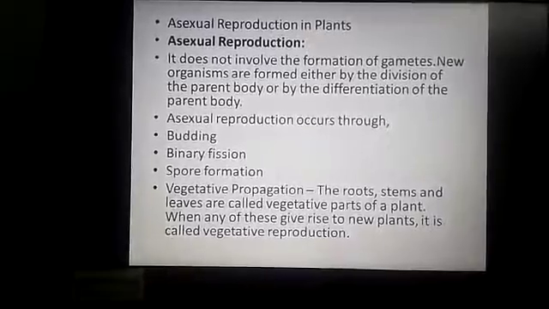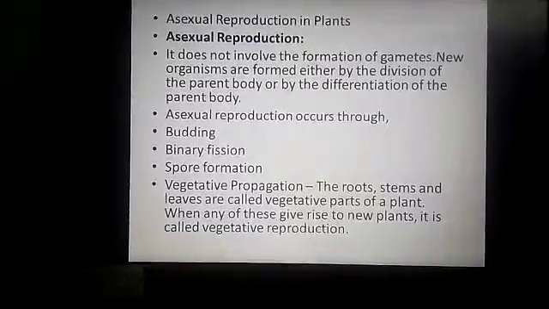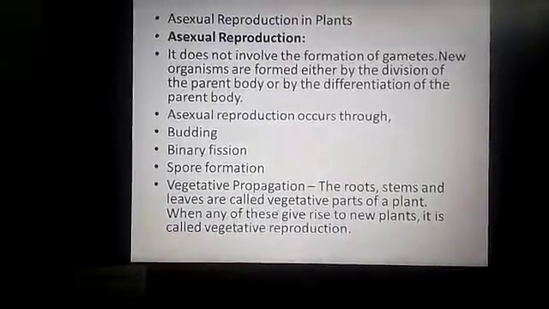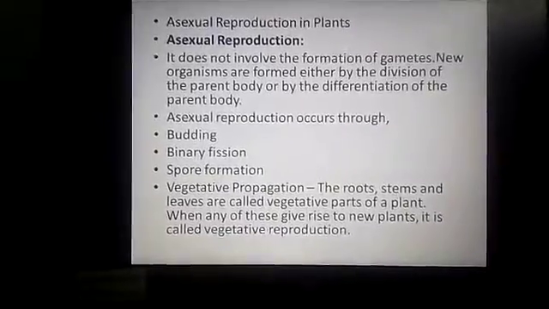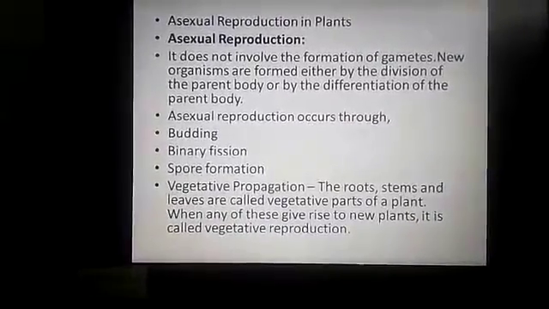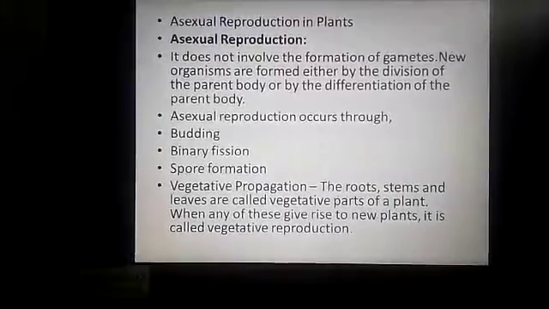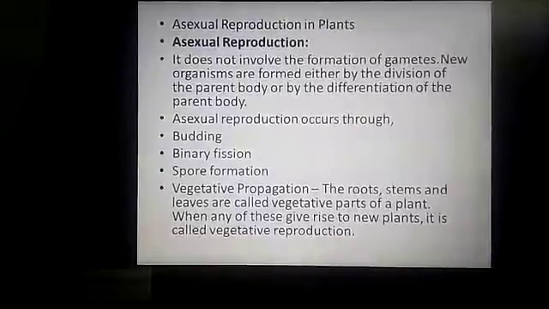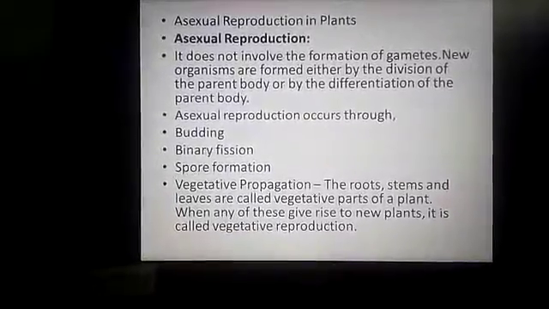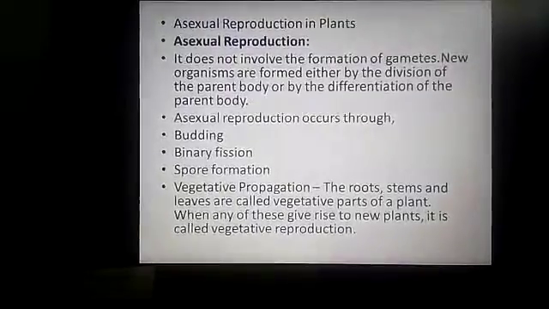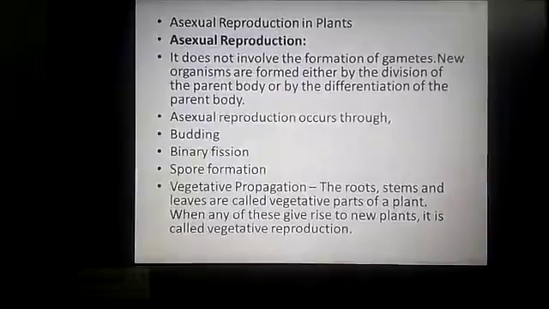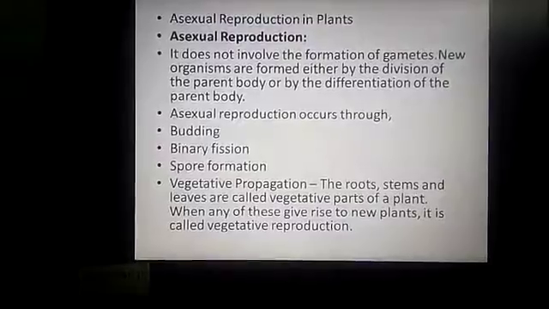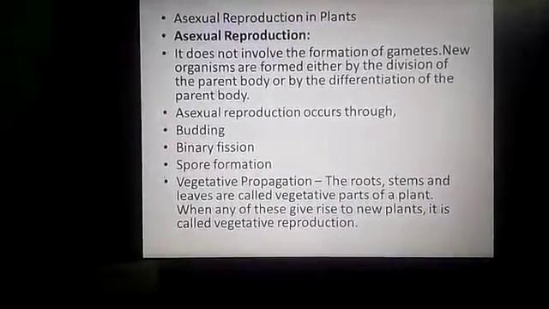New plants are produced by the vegetative parts of a plant called propagules. The vegetative parts mean the leaf, stem and root. Vegetative propagation is grouped into two types, that is natural vegetative propagation and artificial vegetative propagation.